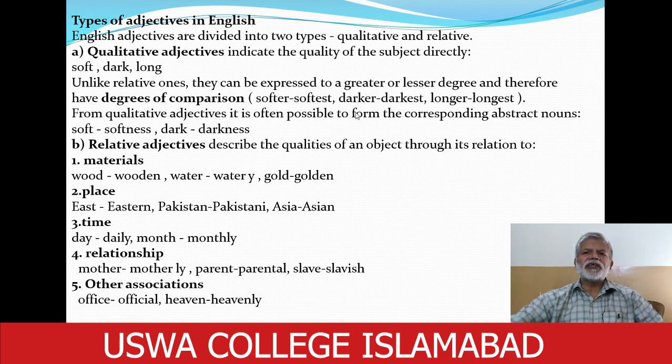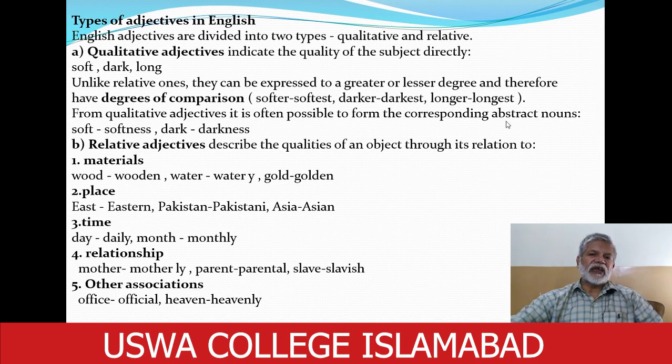From a qualitative adjective, it is often possible to form the corresponding abstract nouns. Most of the abstract nouns are derived from qualitative adjectives. There are certain suffixes which are used to make a qualitative adjective into an abstract noun. For example, softness. When you add this suffix ness, soft becomes softness, dark becomes darkness, and darkness and softness are abstract nouns.